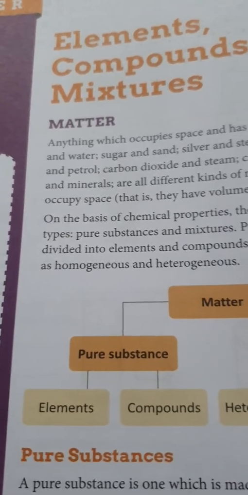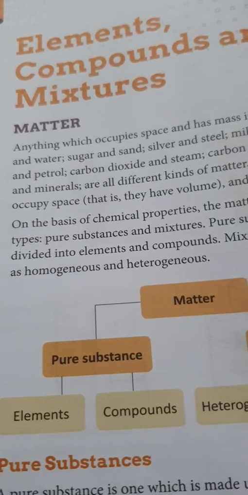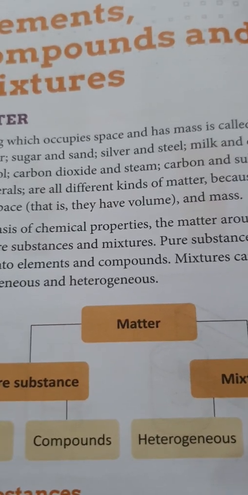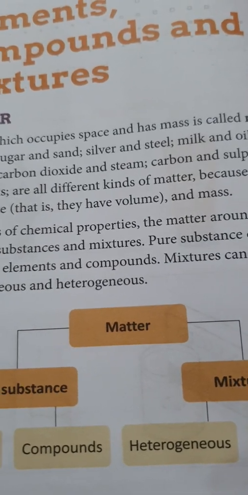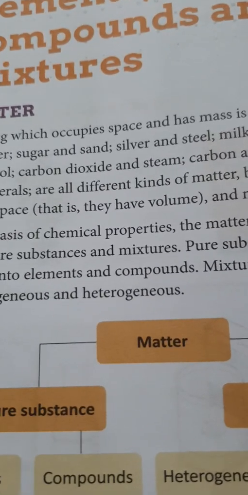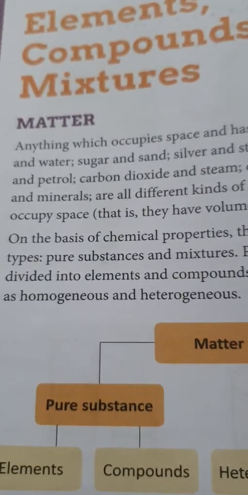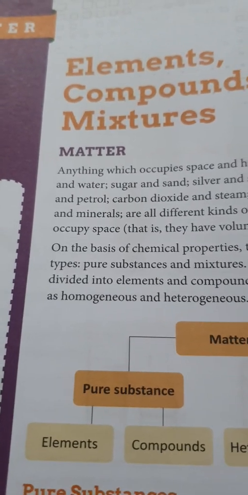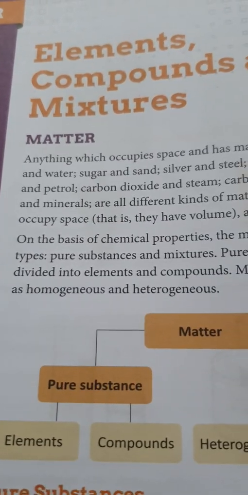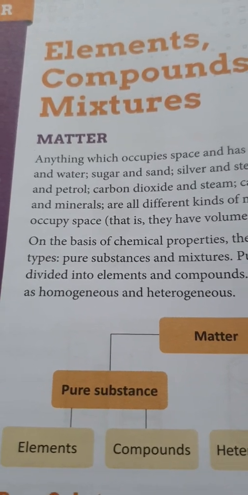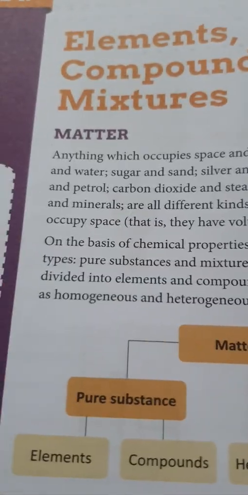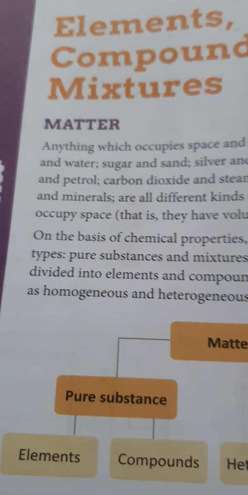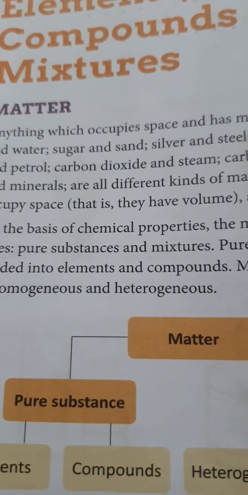For example, hydrogen and oxygen combine to form water, a liquid compound at room temperature. The process of such combination is called a chemical reaction.